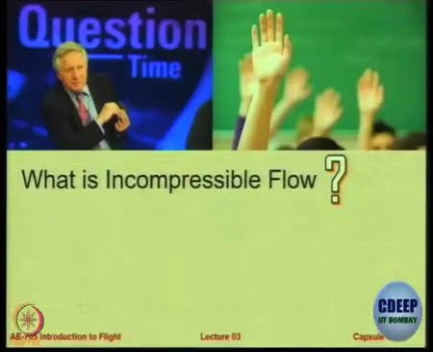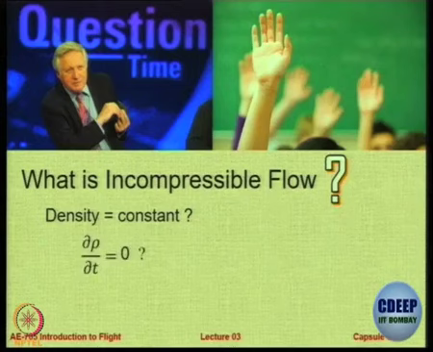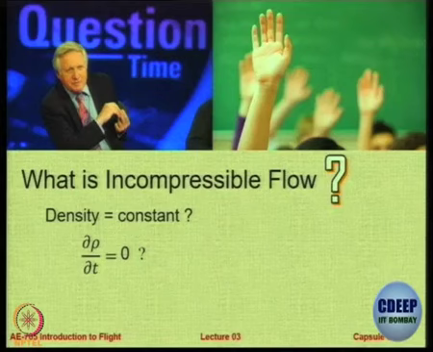So the question is, what is incompressible flow? Is it a flow in which density remains constant? Is it the flow in which the rate of change of density with time is zero? Or is it when the fluid involved is incompressible? In which situations can we term the flow as incompressible flow? Just like the quiz, all three may be wrong, all three may be right, two may be wrong, etc. So let's see if you can answer this question. When do we define a flow as incompressible flow?